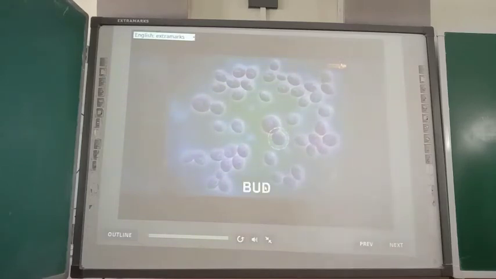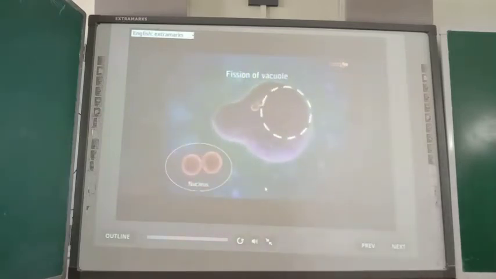Budding is a type of asexual reproduction in which a small projection called a bud of the parent's body separates from the rest and differentiates into a new individual. Let's study the basic mechanism of budding, taking the example of yeast. Budding in yeast involves the formation of a reproductive unit called a bud.